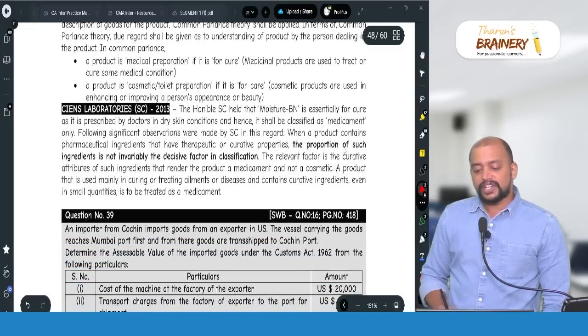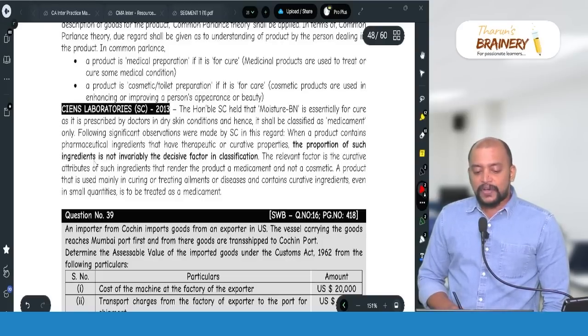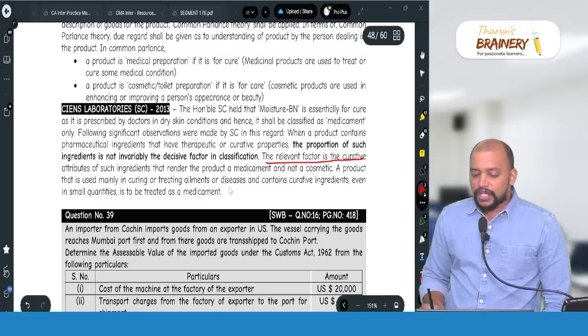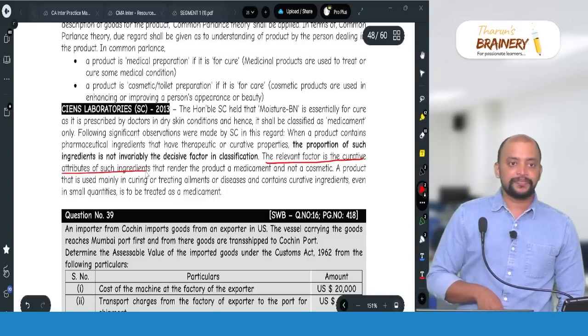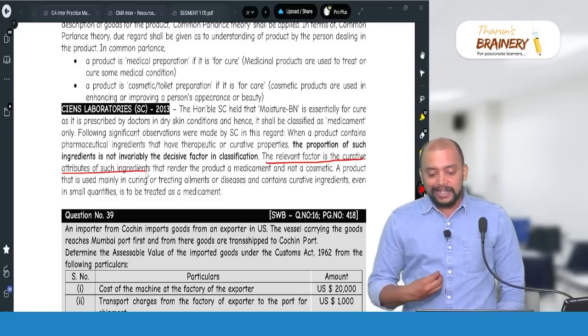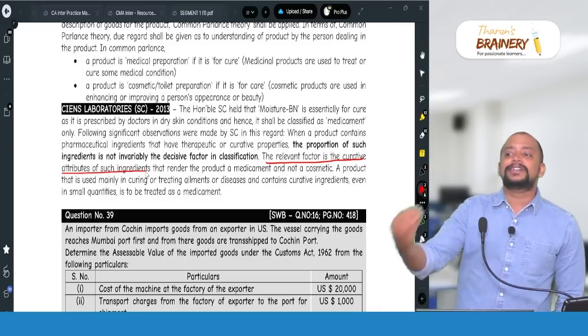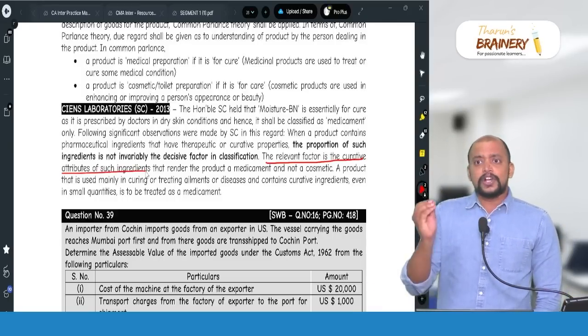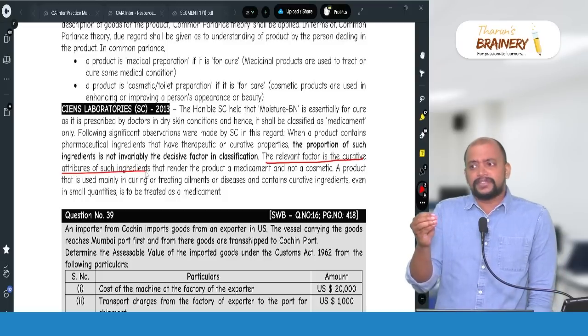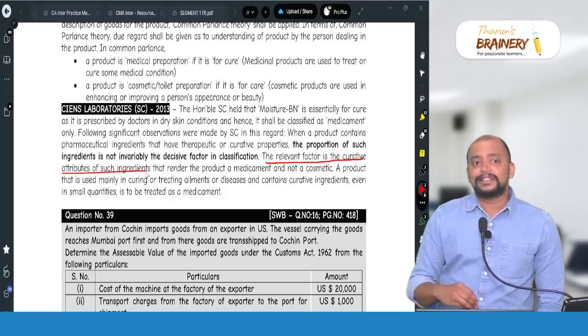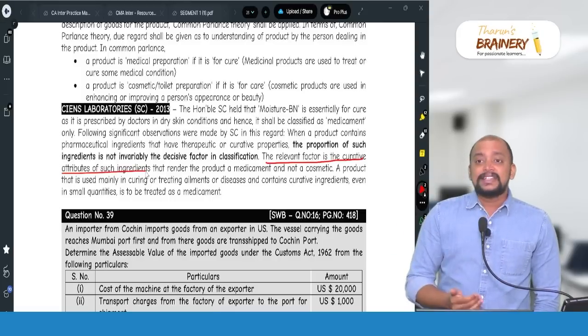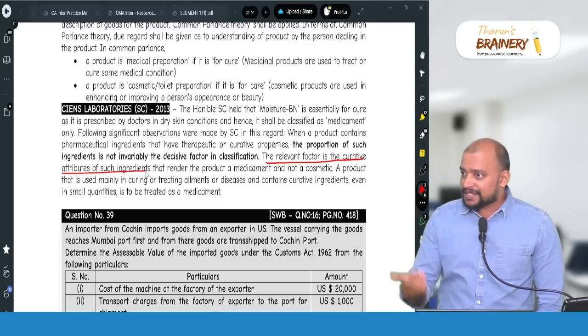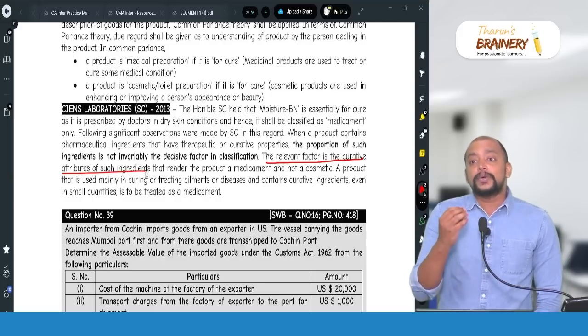Their observation is that when a product contains pharmaceutical ingredients that have curative properties, the proportion of such ingredients is not invariably the decisive factor. The relevant factor is the curative attributes of such ingredients. So the Supreme Court is telling, it's like an overriding case, a contrary case. Generally, cosmetic products are classified so because of the usage. But what they are telling is, they are not applying trade parlance. Even though it is available in the market without prescription, it has a curative property.